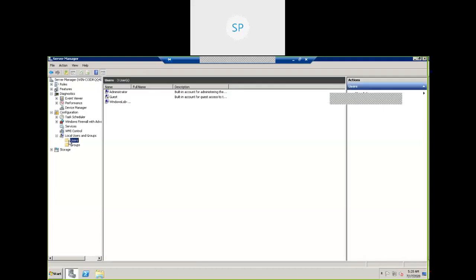Okay, see here. What users are available? Administrator is available, there is a guest user, and there is one more, the Windows Lab user. Okay, these are the users. How to create a user? You can right click on any open space in this window, or right click on users.